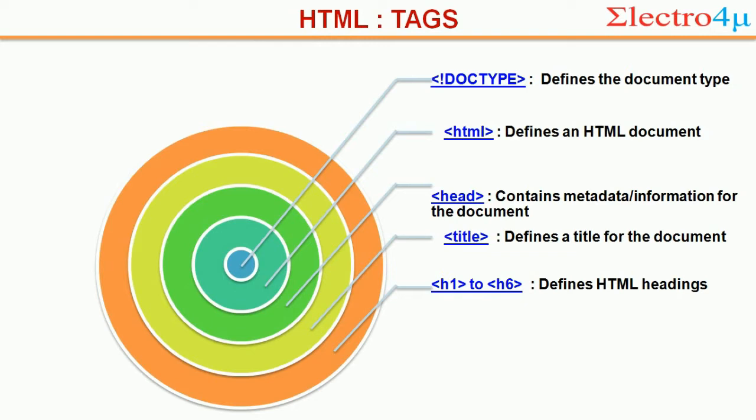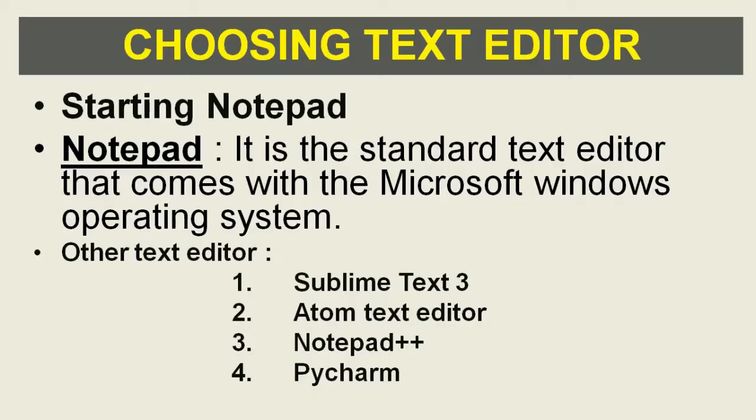H1 to H6. H1 to H6 are the headings of HTML. I will show you what is H1 and what is H6. Headings mean there is a big size, a small size, a medium size, a normal size. Those are the headings. I will tell you what is H1, what is H6, and what are H3, H4, H5. So those define the headings of the document.